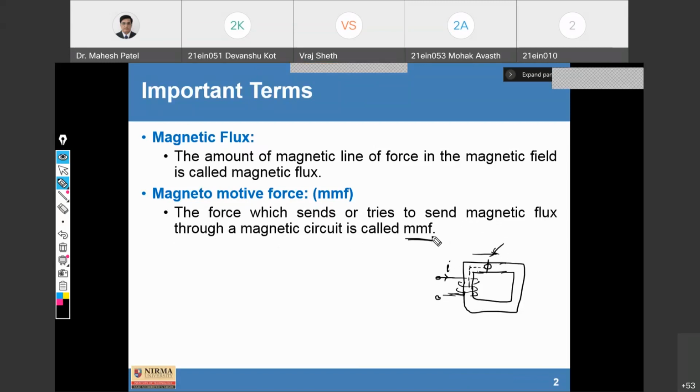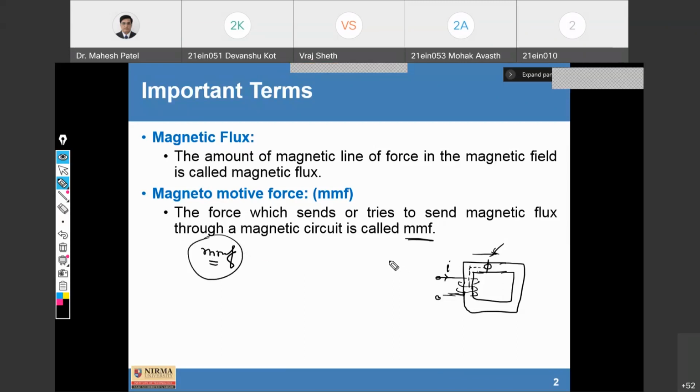Fine. You may also note this down in your notebook because sometimes this is important. The force which sends or tries to send magnetic flux, or you can write it in a different way, the force which travels the magnetic flux through a magnetic circuit is called magnetomotive force. Shortly it is written as MMF. So I always use this word MMF.